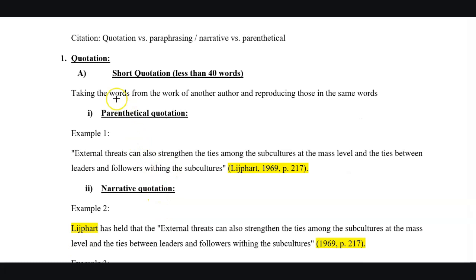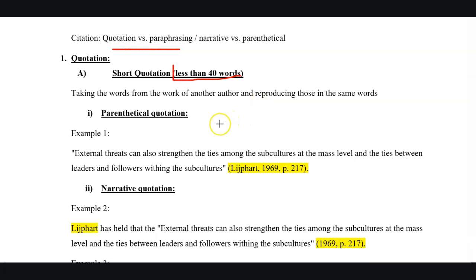First of all, we will discuss the quotation method. Quotation means taking the words from a work of another author and reproducing those words just as were written by that author. If the number of words taken from another author is less than 40, consider it as a short quotation. And if the number is equal to or greater than 40, consider it as a block quotation.